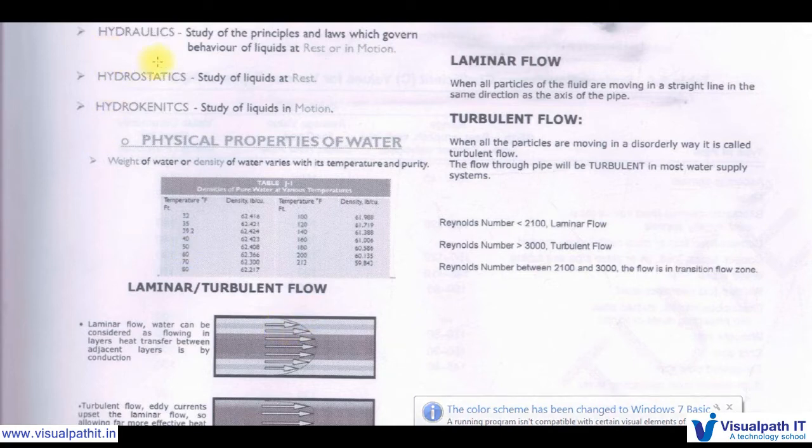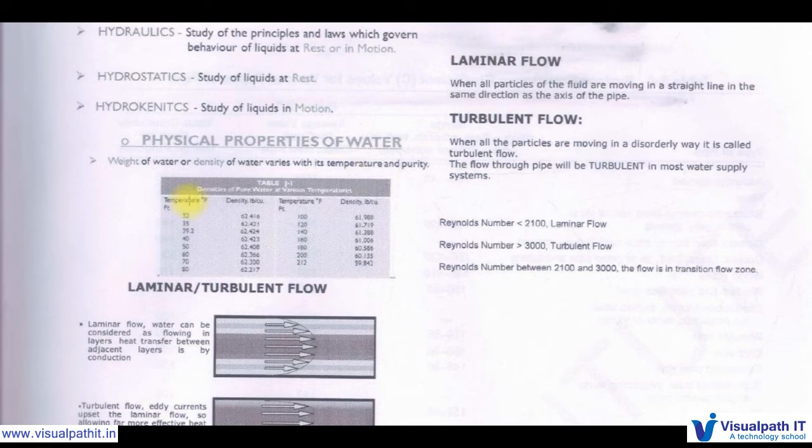We can see hydraulics, study of the principles and laws which govern behavior of liquids at rest or in motion. In that, hydrostatics, study of liquids at rest, hydrokinetics, study of liquids in motion. We can see physical properties of water. Weight of water or density of water varies with its temperature and purity.